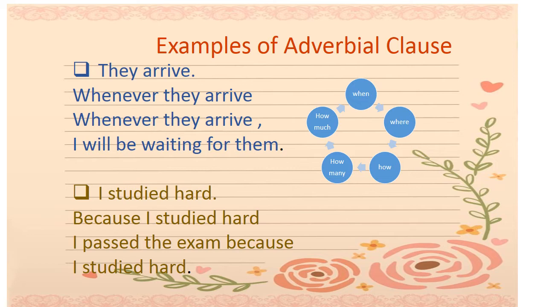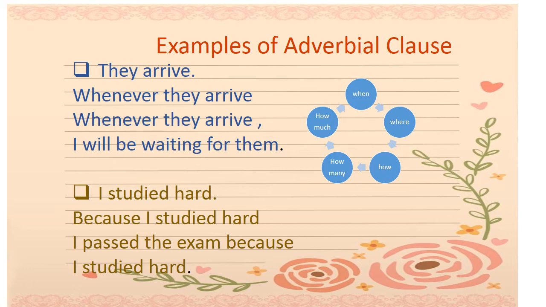Let's do some examples. They arrive is a simple sentence. Now we want to convert this simple sentence into a subordinate clause. So we need a subordinate conjunction. Here we have added whenever. So whenever they arrive, I will be waiting for them. The first clause is a dependent clause because it is beginning with a conjunction, and the second one is an independent clause, and it is giving us the answer when.